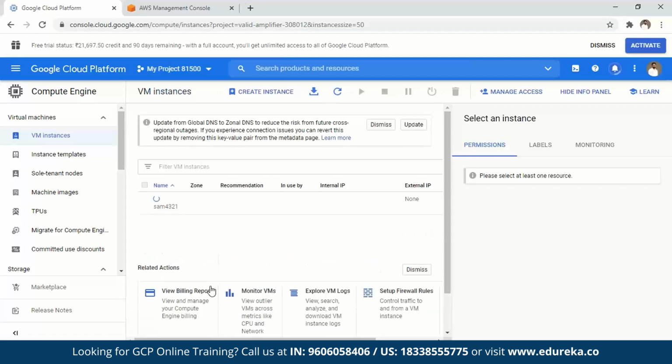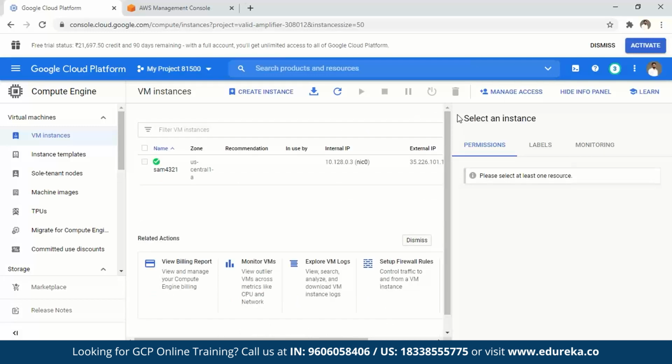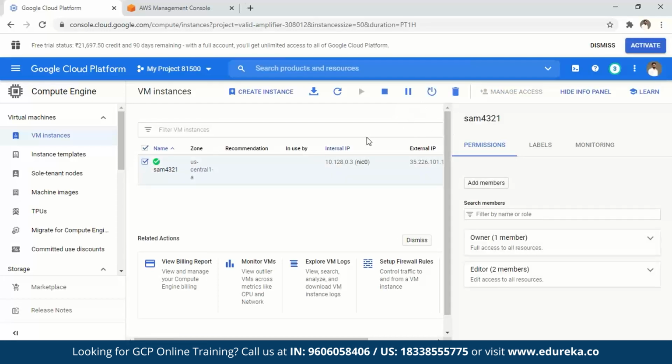Guys, here you also have an option of working on quite a few other factors, right? You can just go back to the instance and see what kind of virtual network it falls under, and what kind of storage is attached to it. By default, you'll have persistent disks attached to every VM that you launch. We'll see what those mean as we go ahead, but just to give you a gist, that is what it is. Yeah, it is giving me a notification. This I can dismiss because I'm going to delete this instance any which way once its usage is done.